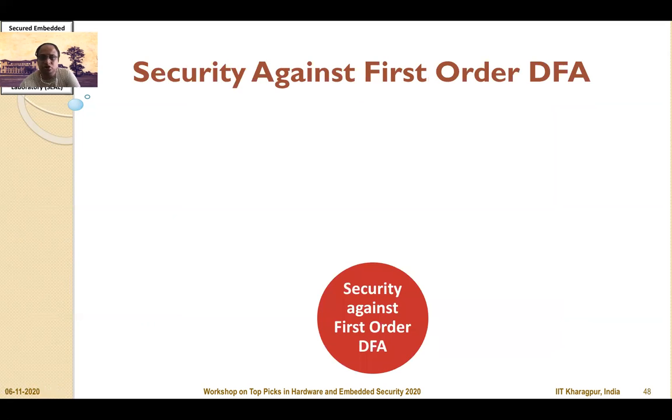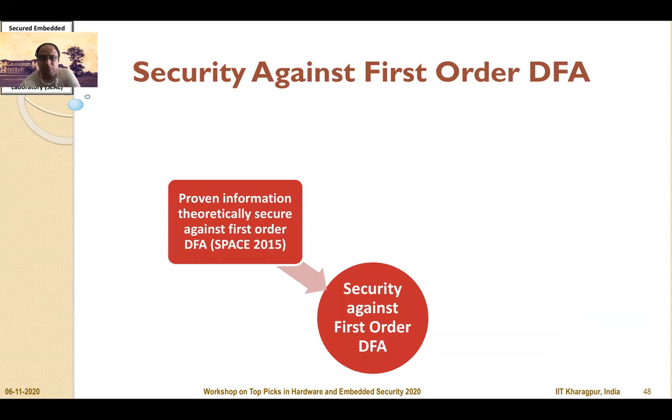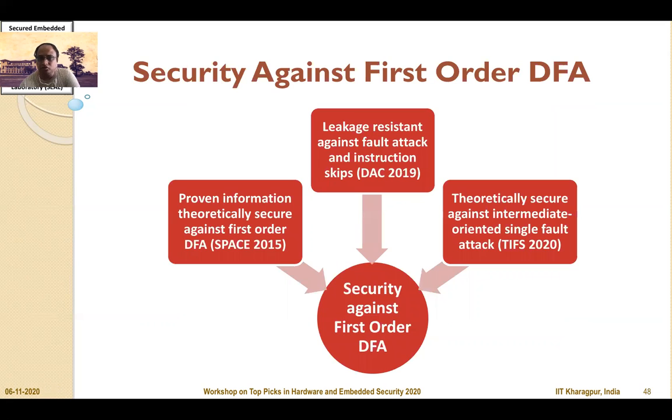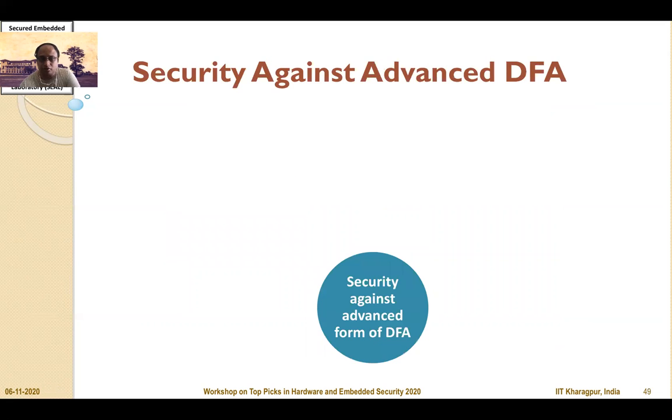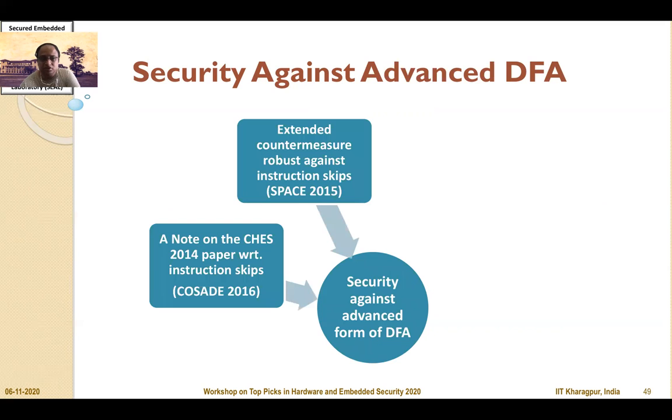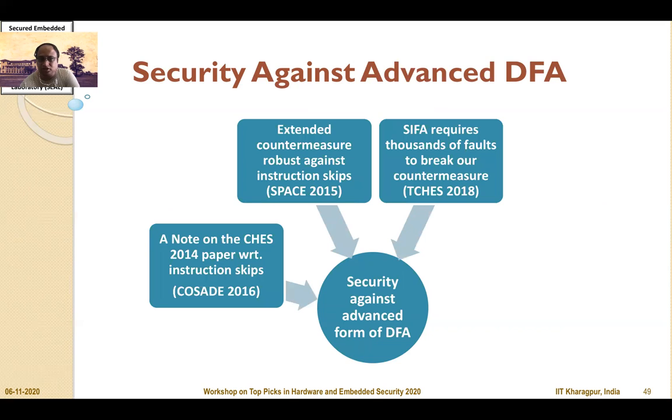So there were some works to analyze our countermeasure against first order DFA. In SPACE 2015, we proved information theoretically that our countermeasure is secure. There were leakage assessments done in 2019 against various classes of fault attacks. In 2020, it was theoretically shown to be secure against intermediate-oriented single fault attacks. There were works applying several advanced attacks. For example, in COSADE 2016, there was a note on instruction skips, but prior to that, in 2015, we had also extended our countermeasure and made it robust against instruction skips.